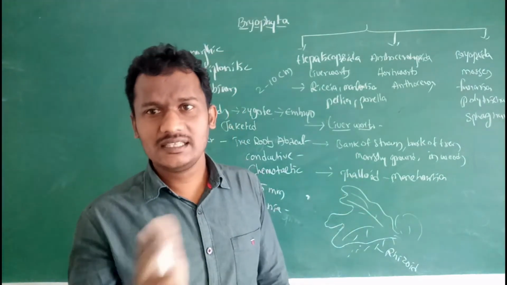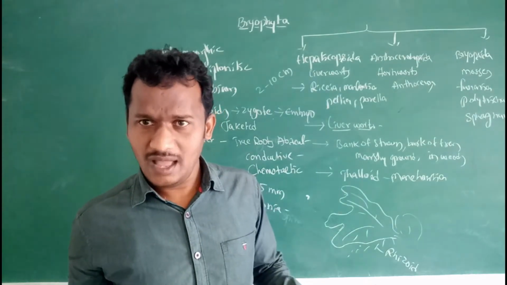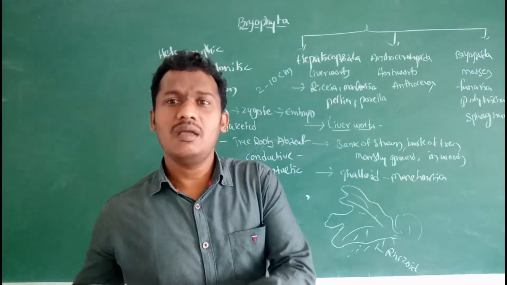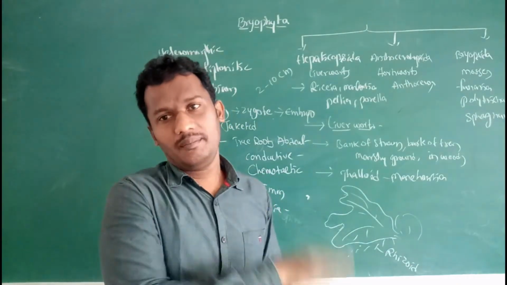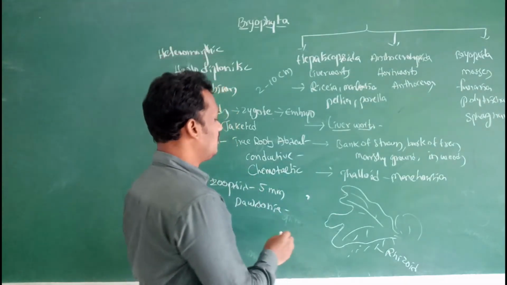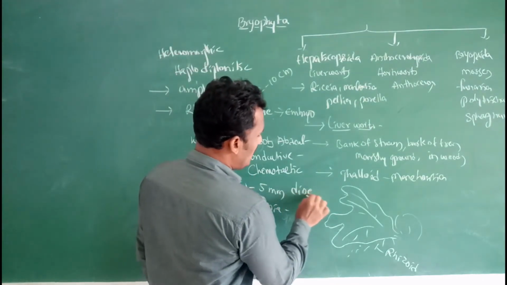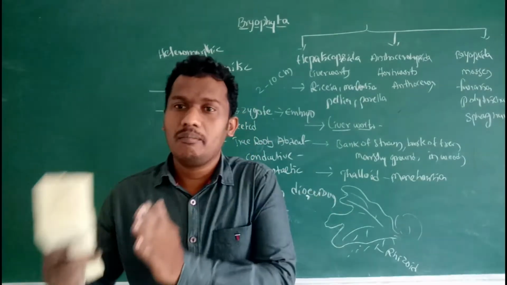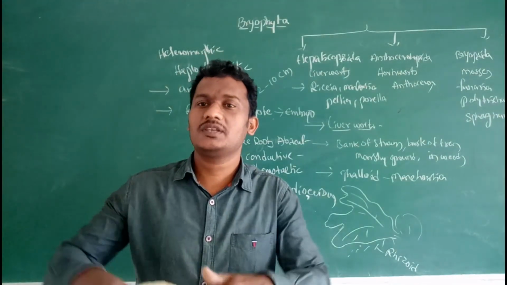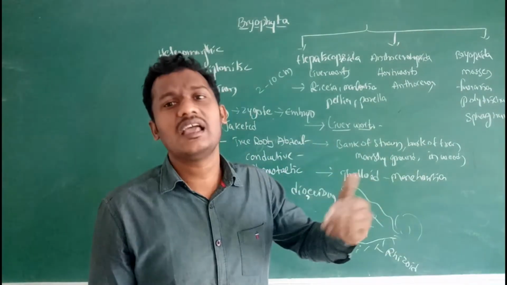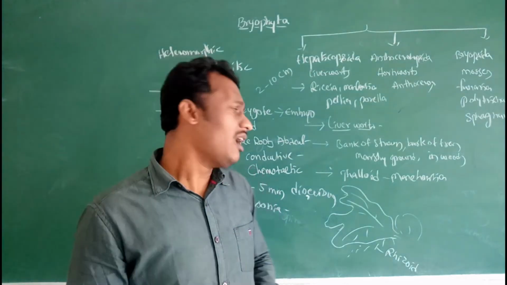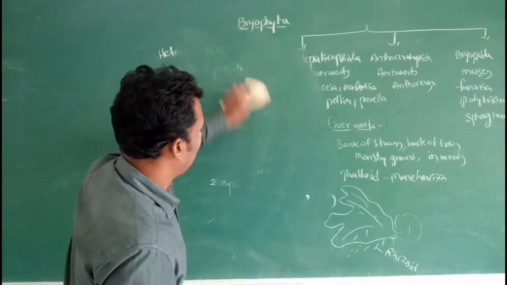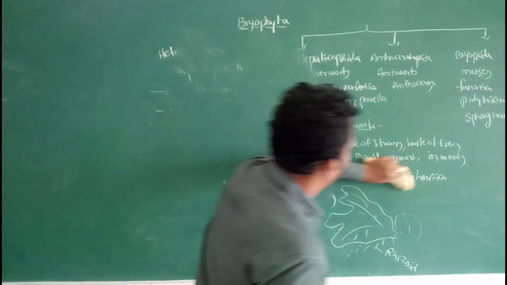Male thallus and female thallus are separate. Sex organs also form separately: male thallus with male sex organ, and female thallus with female sex organ. This condition is known as dioecious. Dioecious is nothing but male and female sex organs formed on different thalli, a male thallus and a female thallus. Then reproduction is by vegetative reproduction and sexual reproduction.